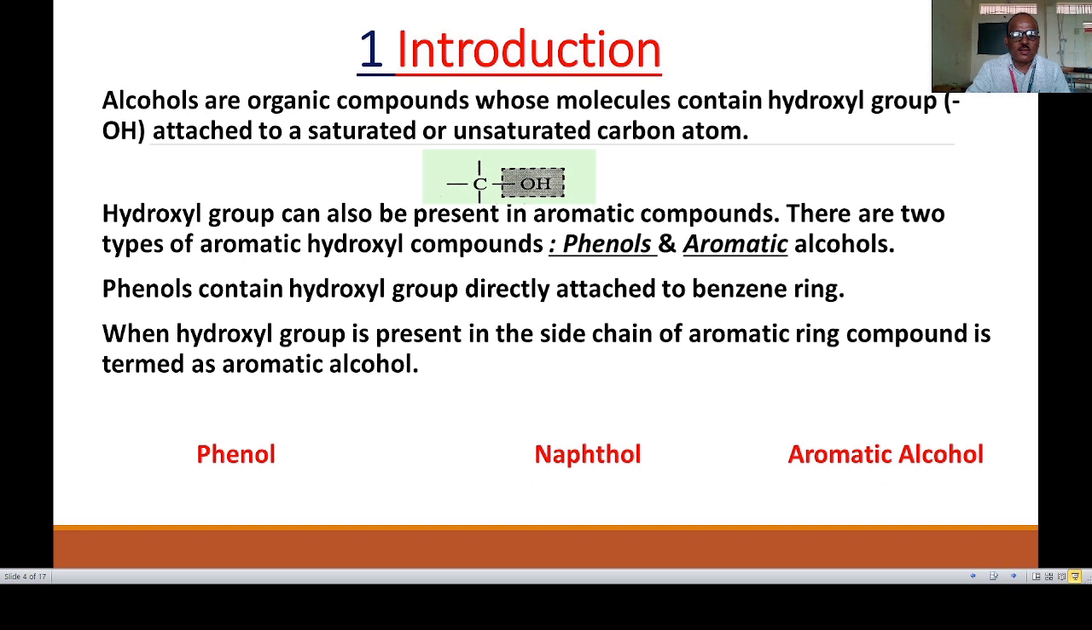Phenol. In phenol, the benzene ring and OH group are present. So here the OH group is directly attached to the benzene ring. Second example, naphthol. In naphthalene, the OH group is also directly attached to the ring. So these 2 compounds are phenolic compounds. Last one is aromatic alcohol. In aromatic alcohol, the hydroxyl group OH is attached to the side chain of the benzene ring. This type of hydroxyl compound is called an aromatic alcohol, and the name of this compound is benzyl alcohol.